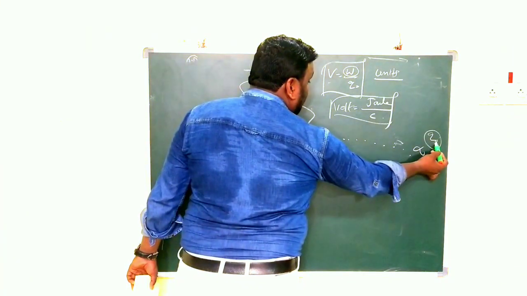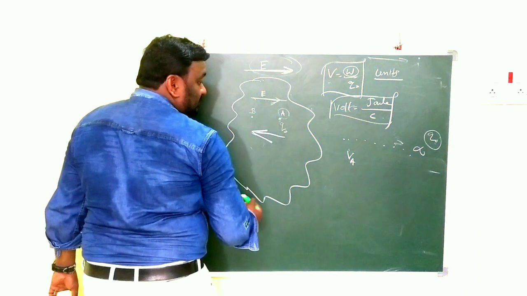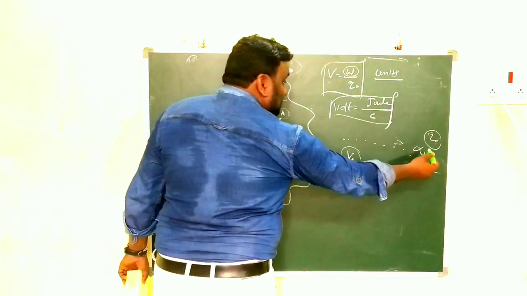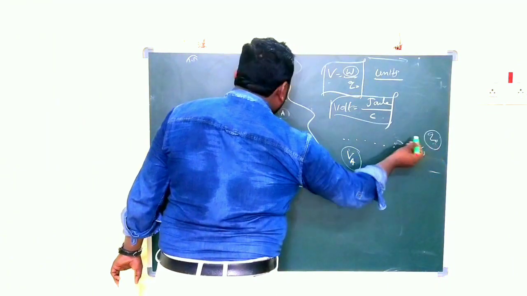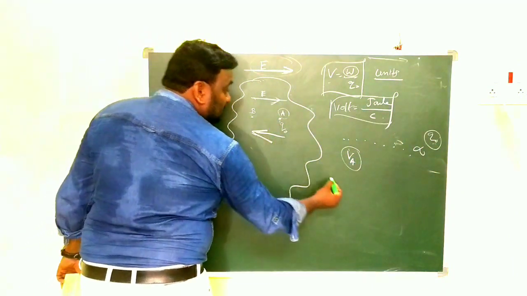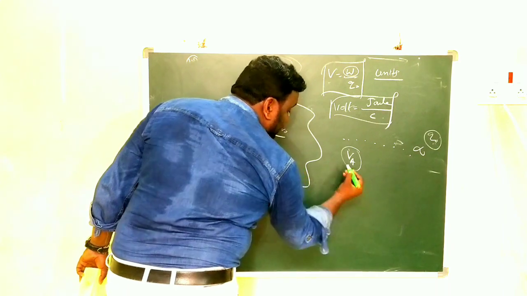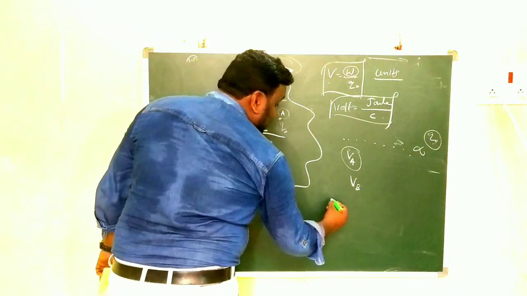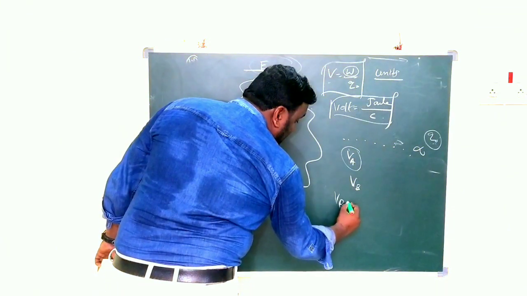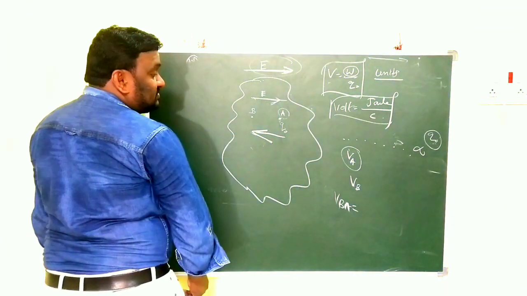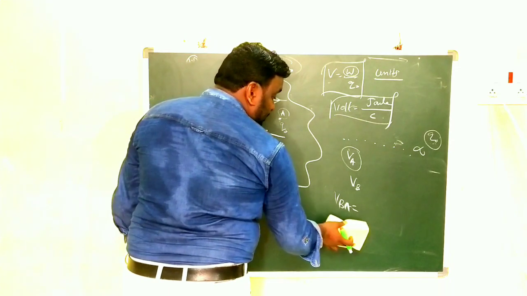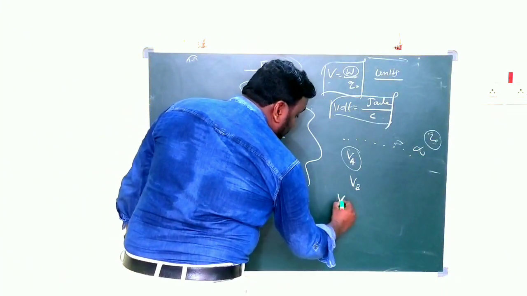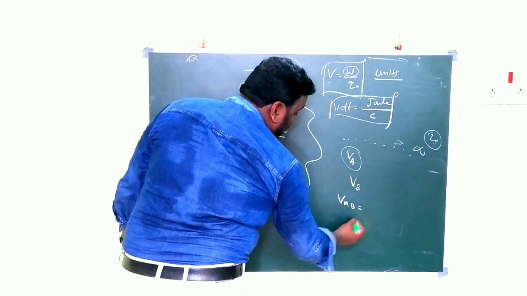To move the charge Q naught from infinity to the point B, the potential is VB. Now, what is the potential difference? We write VAB, to move from A to B.